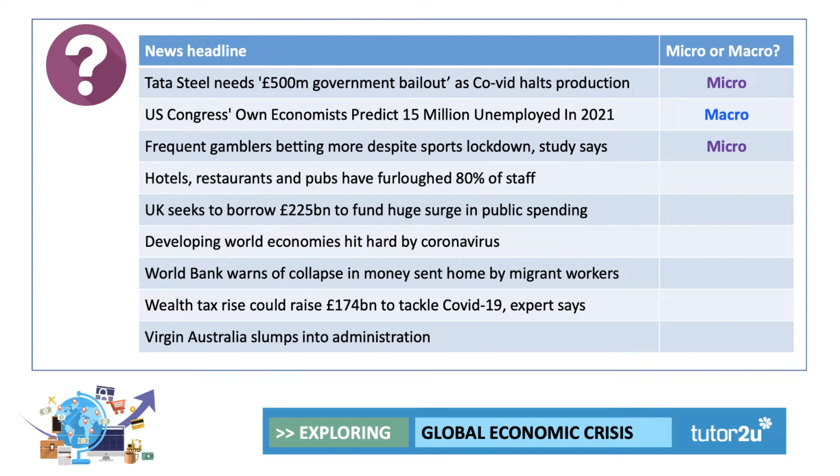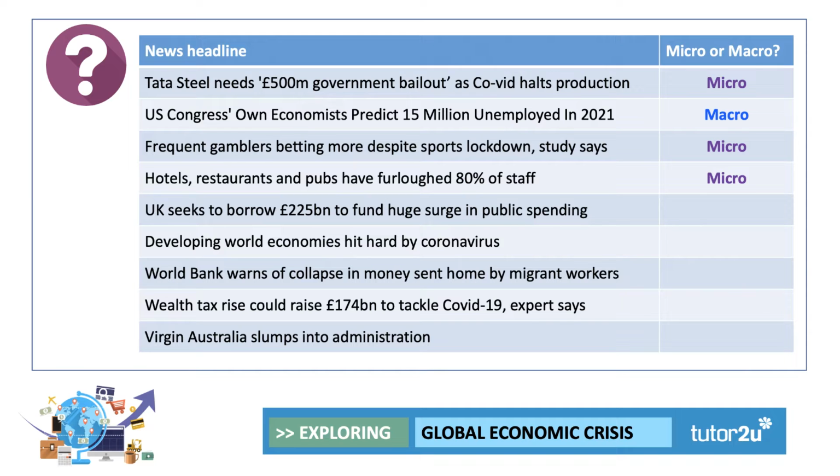The next one. Hotels, restaurants and pubs have furloughed 80% of staff. They haven't laid them off. They've just essentially furloughed them, kept them on staff to get the government wage subsidy. What did you put for that? I've gone for microeconomics because it's essentially the hotel industry, restaurants and pubs.